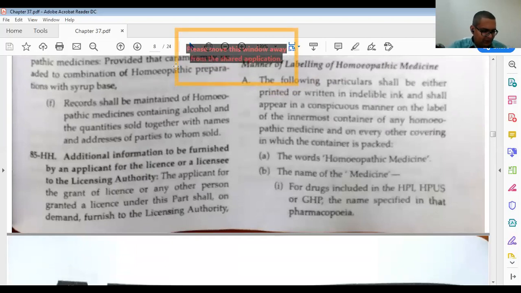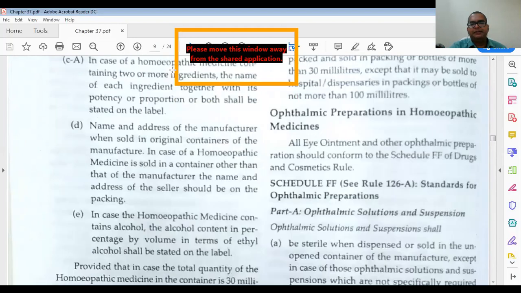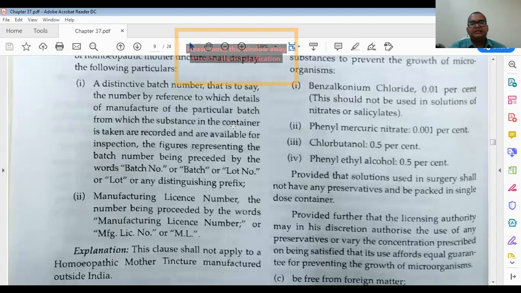Then all the things are related with labeling and packing, how it should be. Then about ophthalmic preparation, eye drops, how it is prepared in homeopathy, this is given in Schedule FF. Standard for ophthalmic preparation, we have already discussed this. Remember this Schedule FF. Then ointments and other things, how they are prepared, this is given.